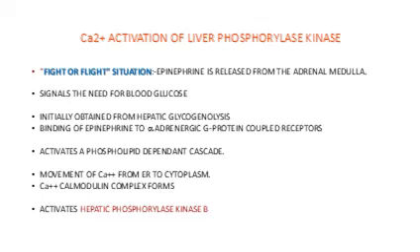The binding of epinephrine to adrenergic G protein coupled receptors activates the phospholipid dependent cascade and movement of calcium from the endoplasmic reticulum to the cytoplasm. Calcium in turn binds to calmodulin, forming the active calcium calmodulin complex, which then activates hepatic phosphorylase kinase B.